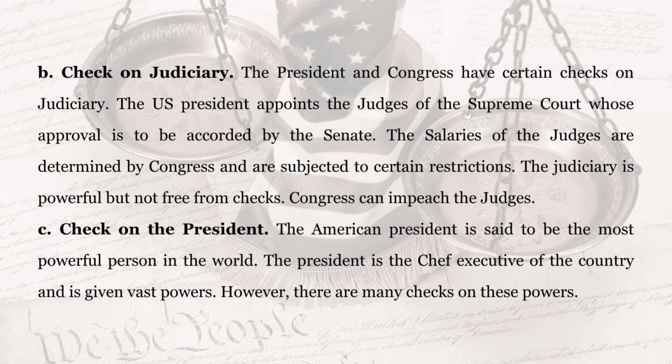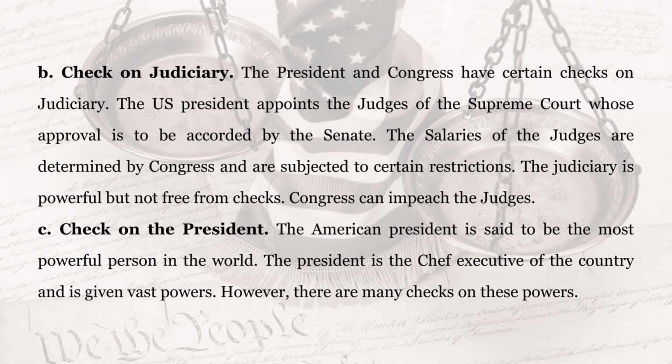B. Check on judiciary. The President and Congress have certain checks on judiciary. The U.S. President appoints the judges of the Supreme Court whose approval is to be accorded by the Senate. The salaries of the judges are determined by Congress and are subjected to certain restrictions. The judiciary is powerful but not free from checks. Congress can impeach the judges.